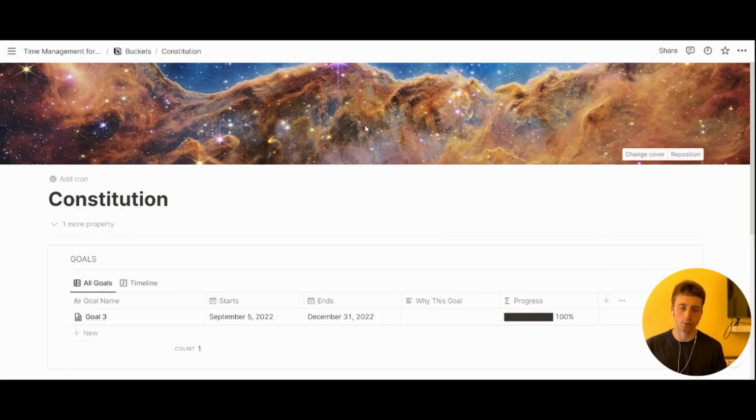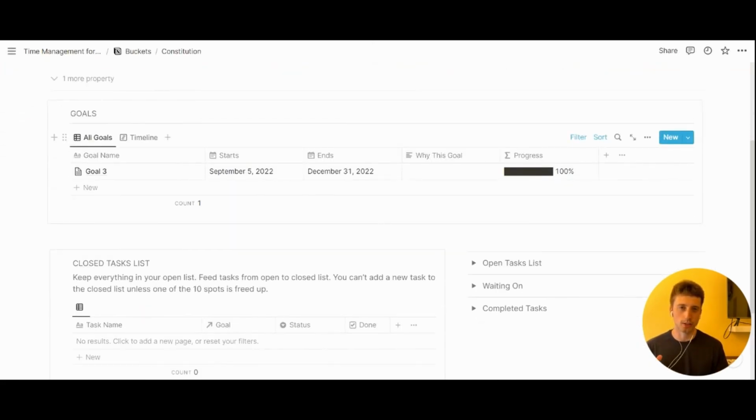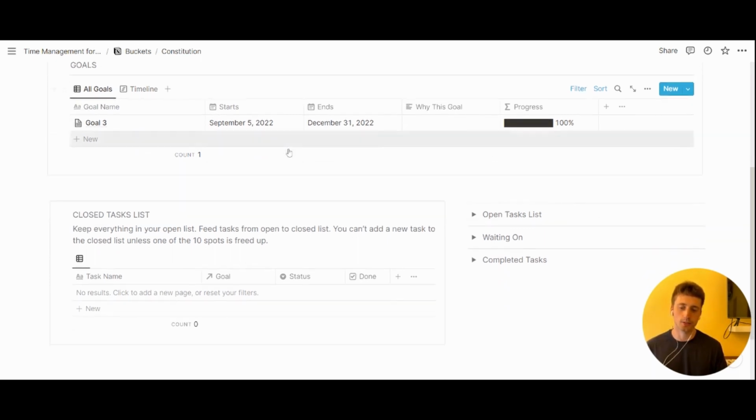So here we have a hover image, and then on the dashboard itself, there are a list of goals that relate specifically to this bucket and then are pulled from the goals master database because there is a direct relation between goals and buckets. And you can add goals directly from here as well. But later on, we're going to actually look at the master goals database and see what are the key properties and set up for that.